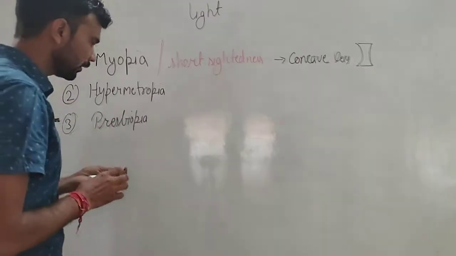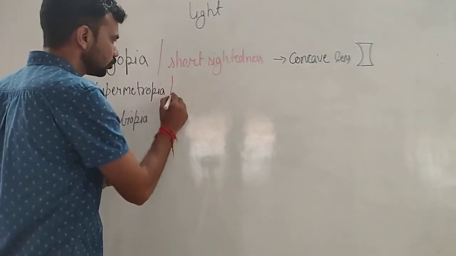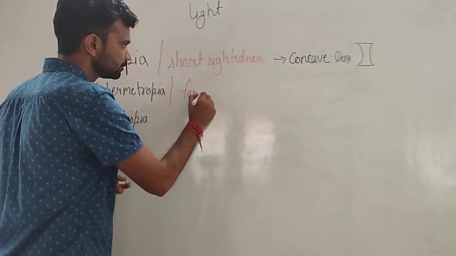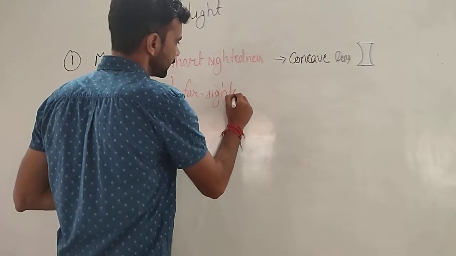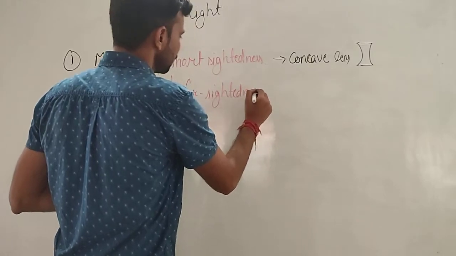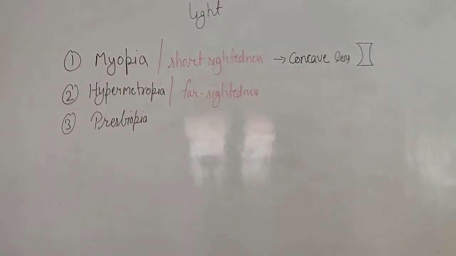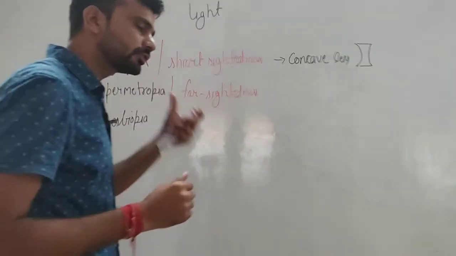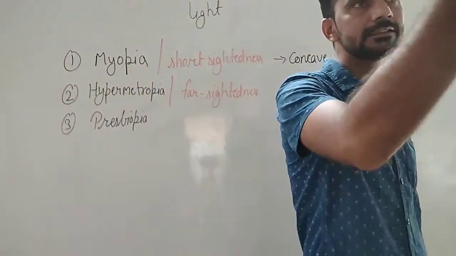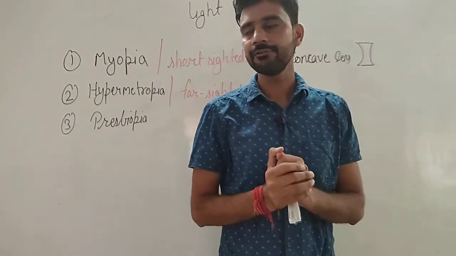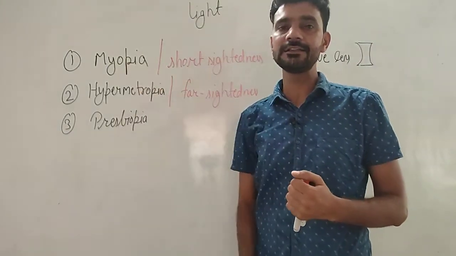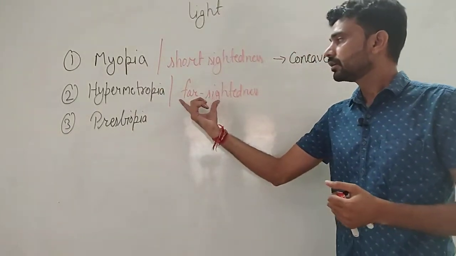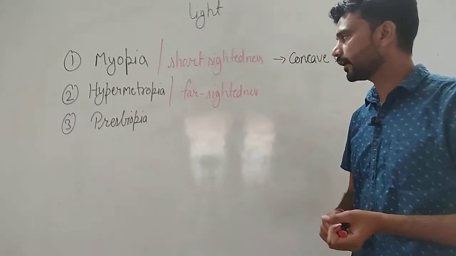Second is hypermetropia. This is also known as far-sightedness. What is hypermetropia? A defect in which a person cannot see nearby objects but can clearly see far objects.